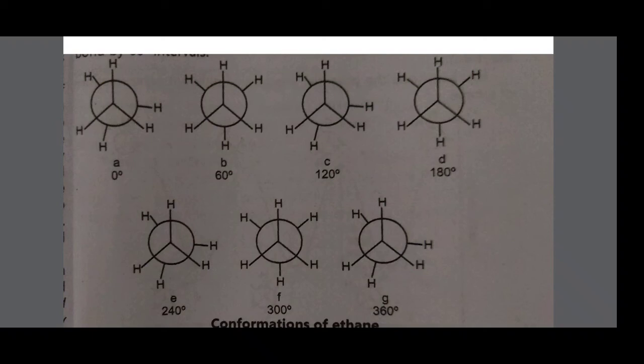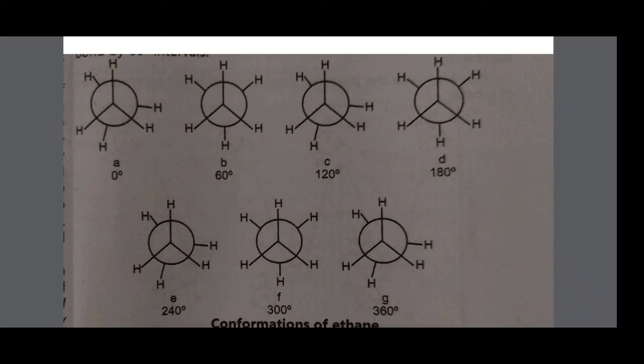Here again I am showing structure E, at the diagonal angle of 240 degrees. Then 300 degrees is structure F, and 360 degrees is structure G. Structure G is also an eclipsed conformation, where one hydrogen atom and the back carbon's hydrogen atom are behind each other. So these are the conformations of ethane, explained in detail.